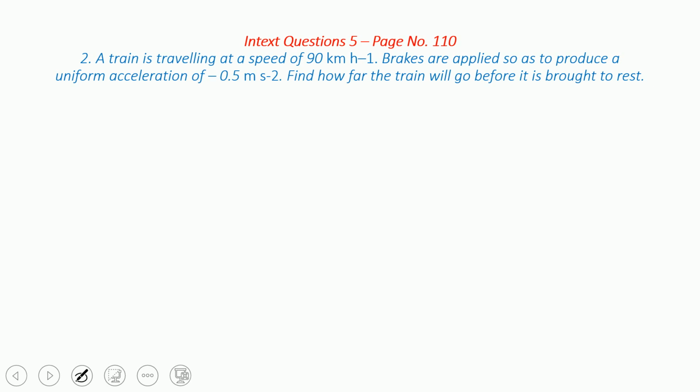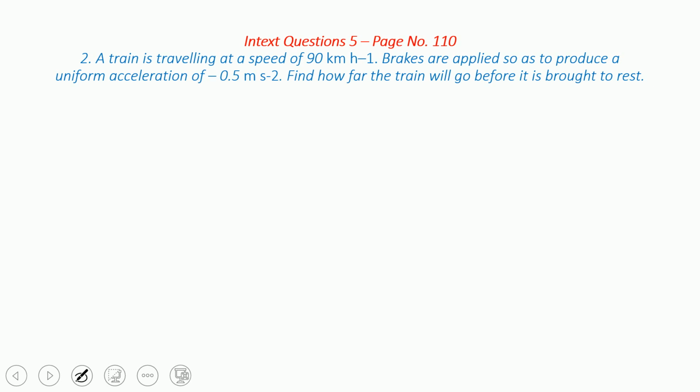Okay, here it is. Second question. A train is traveling at the speed of 90 km per hour. Brakes are applied, understand? So as to produce a uniform acceleration of minus 0.5 meter per second squared.